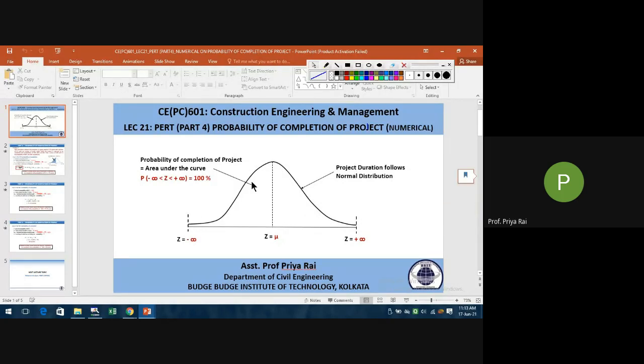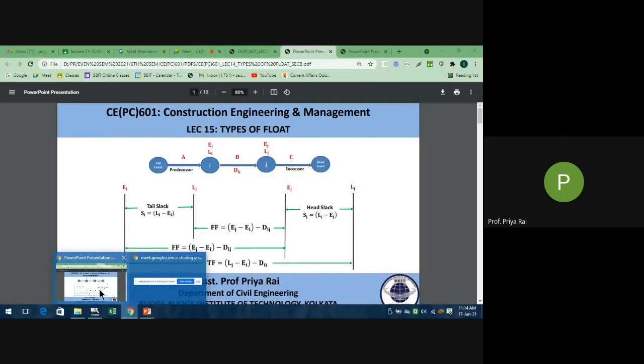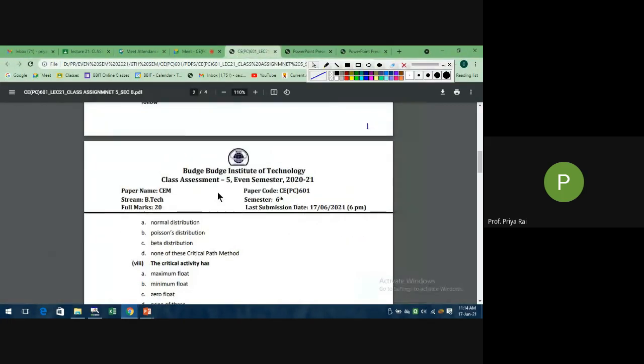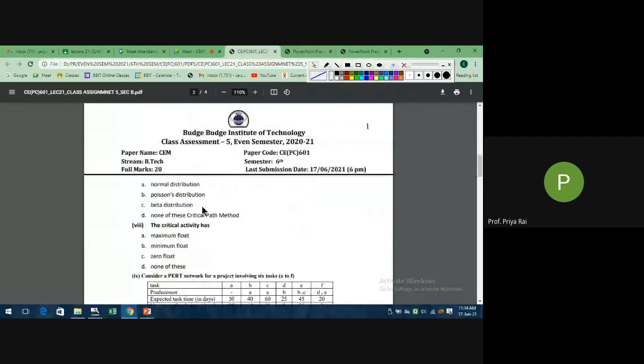So the project duration follows normal distribution, but the time estimates, that is the activity duration, follows beta distribution in PERT analysis. This is the whole project duration, and it follows normal distribution. Please remember this. So as per this question, our answer is beta distribution.